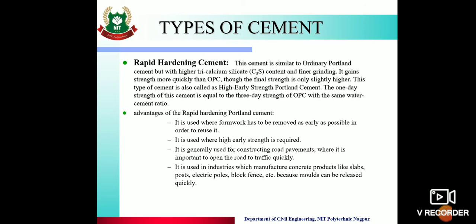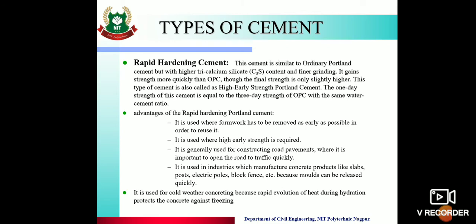It is generally used for constructing road pavements where it is important to open the road to traffic quickly. It is used in industries which manufacture concrete products like slabs, posts, electric poles, block fence, etc., because molds can be released quickly. Then it is used for cold weather concreting because rapid evolution of heat during hydration protects the concrete against freezing.